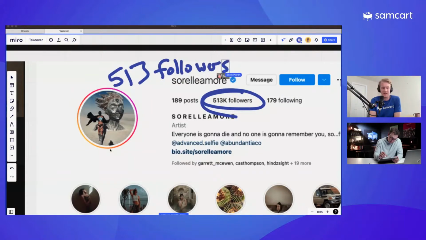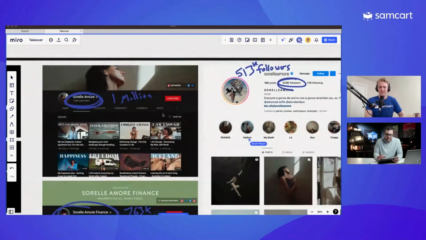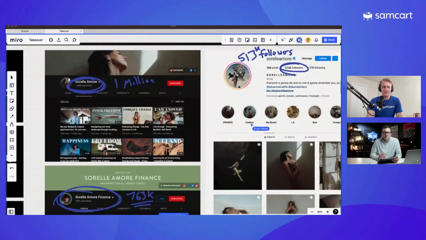I think that's a pretty cool concept. But yeah, sure. Over here, 513,000 followers. And so basically, when we're talking about what is the opportunity, adding up the opportunity is basically an addition of all of these eyeballs, right?